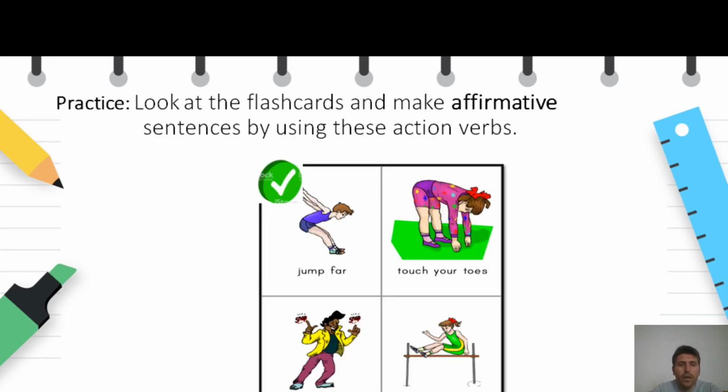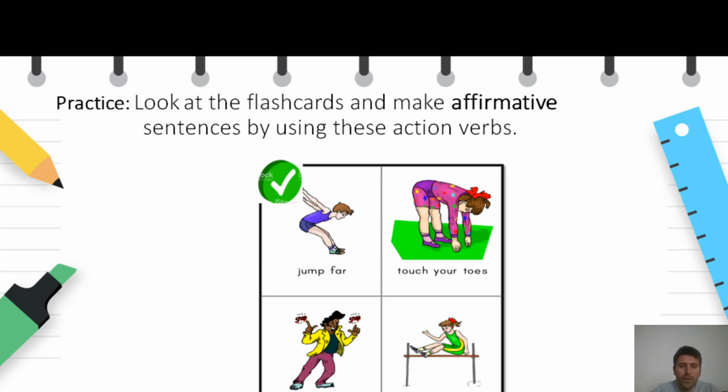And finally, it's your turn now. What do we do now? We will do some practice. You will have to look at the flashcards, and in the first part you will make affirmative sentences by using these action verbs. So we have the action verbs jump, snap, touch, and again jump.